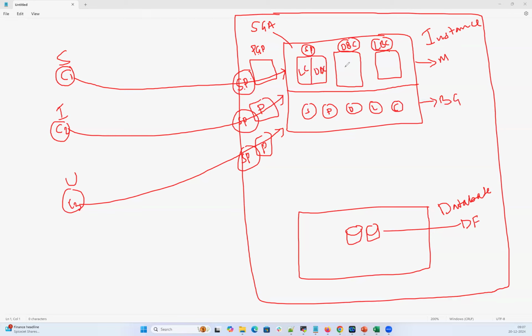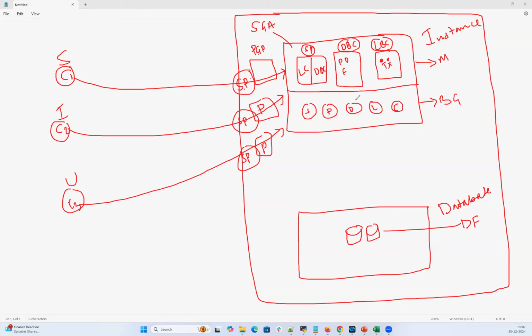And in the database buffer cache, we have pinned buffers, dirty buffers, and free buffers. And in the log buffer cache, whatever the redo vectors, change vectors, or transaction information, all will be stored under this particular log buffer cache based upon what kind of query they're doing. And then we have the mandatory background processes.